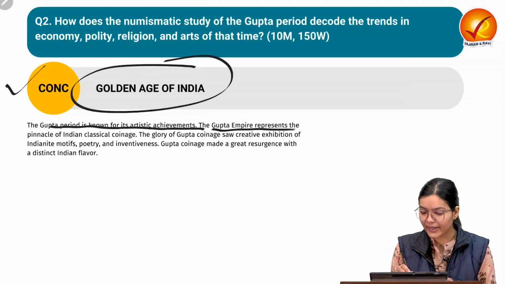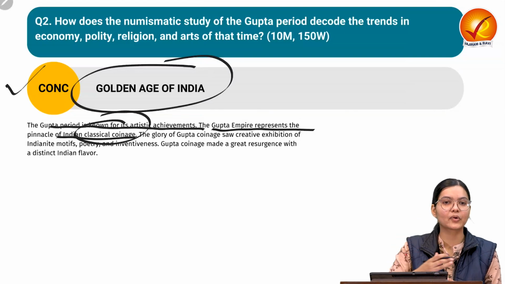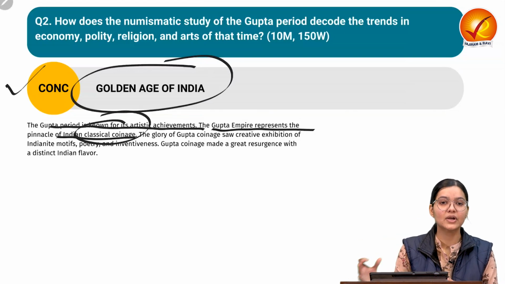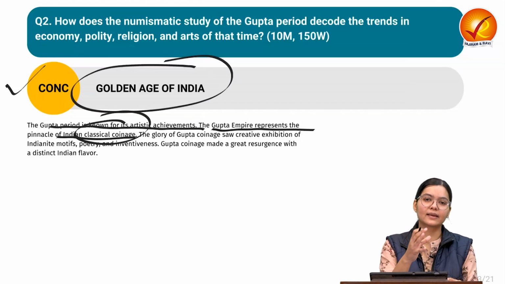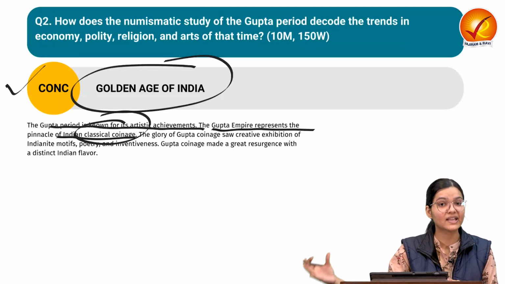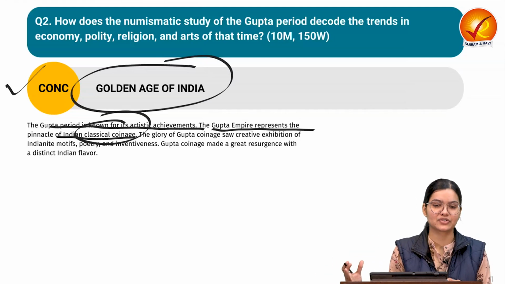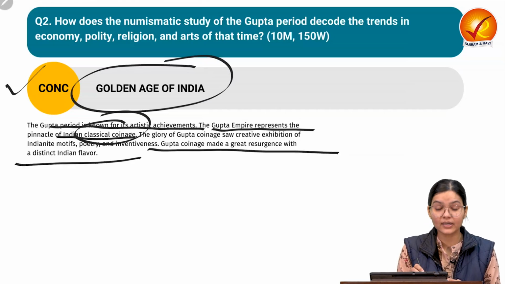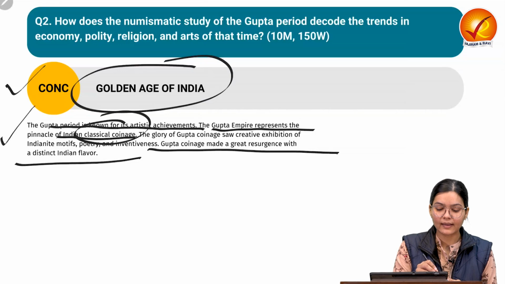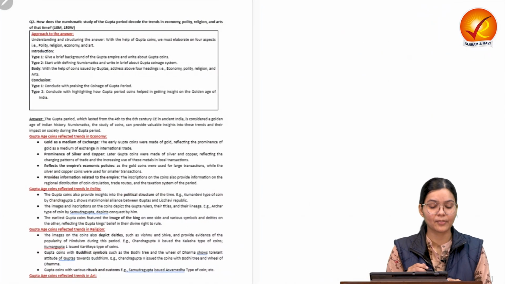And the Gupta Empire represents the pinnacle of Indian classical coinage also, because through their beautifully designed coins we can understand the art, architecture, religion, culture, polity and governance. That makes Gupta coinage greatly important in Indian art and architecture. So now let us go through the model answer.